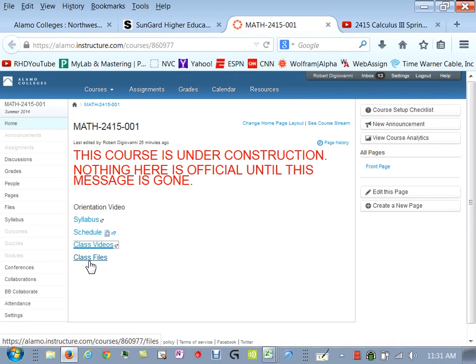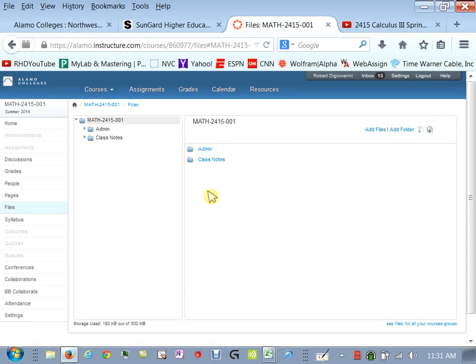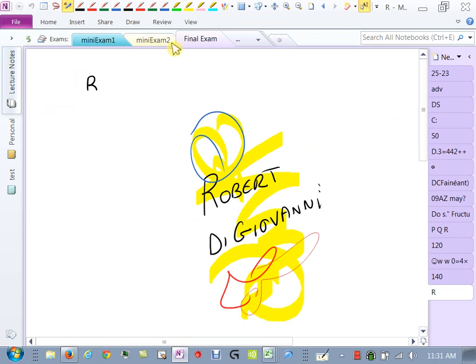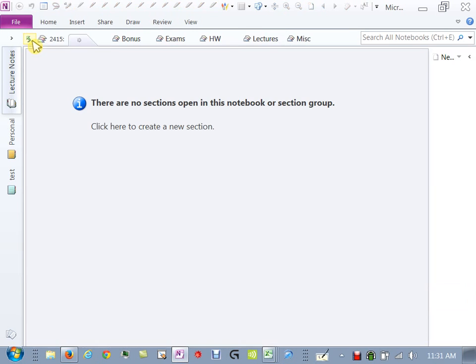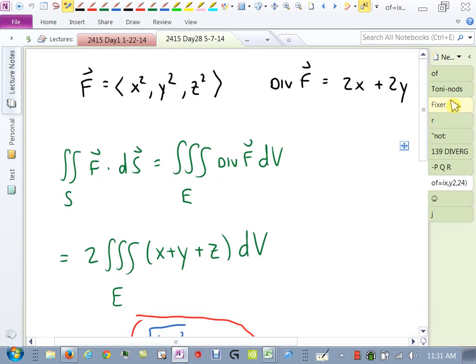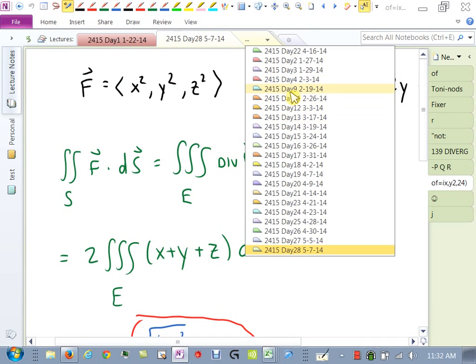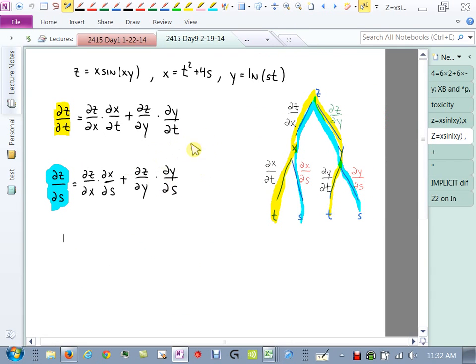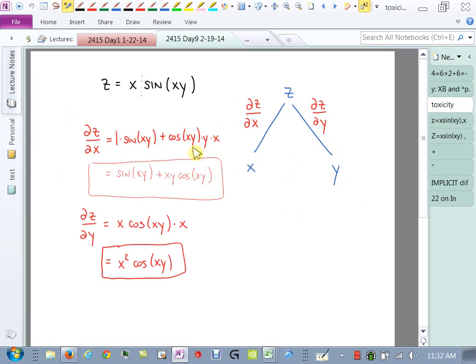Okay, so then in class files, whenever I start to post the notes for the class, you'll click here and you'll see under class notes, there will be notes that you can download and print off. Those are going to be the notes that I do in class, the handwritten notes. Here's what I'll be using when I write. Let me give you an example here. Here are my lectures. So let me go back, pull one of the earlier days. There we go. So what I'm doing is I'm writing on this, and then it's projecting in the room, and you can see it. And then I just save this as a PDF and put it out on the web for you.